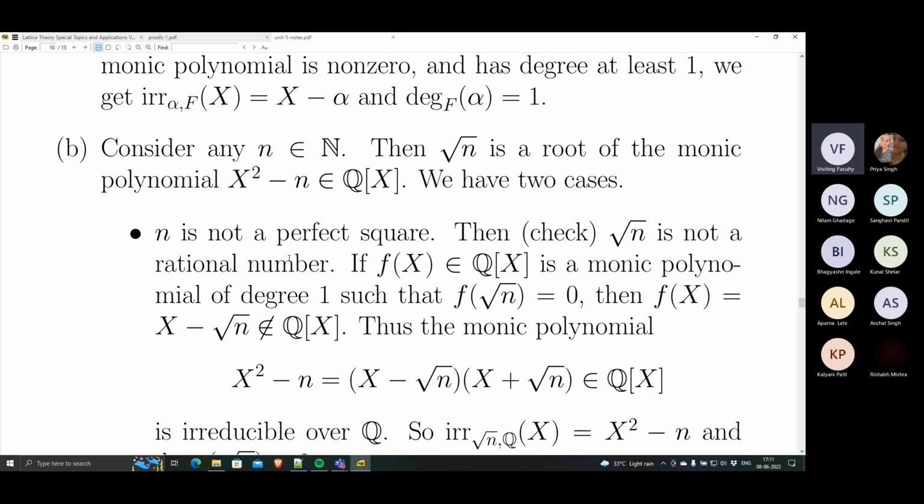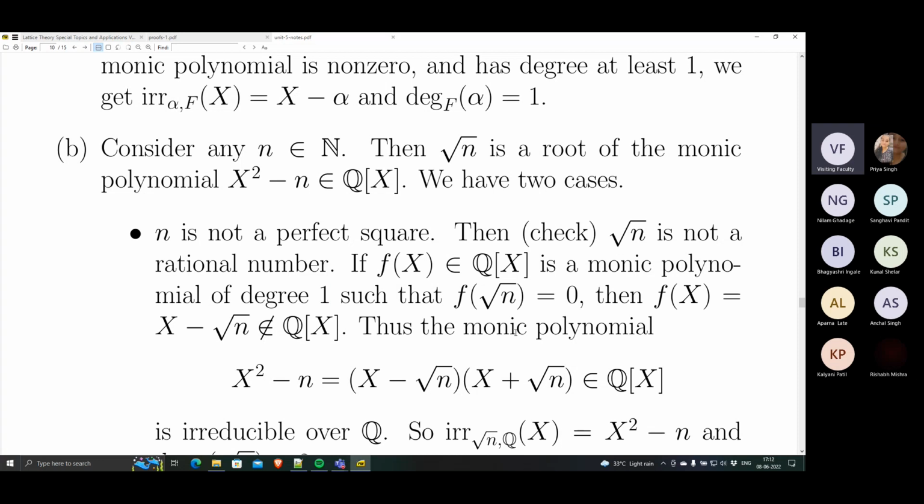Okay, it is irrational. So this polynomial x squared minus n actually splits as x minus square root n times x plus square root n, right? So if f of x in the rationals is a monic polynomial that vanishes at square root n, suppose it has degree 1.